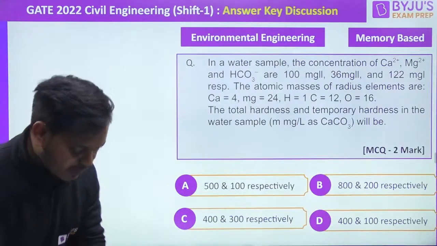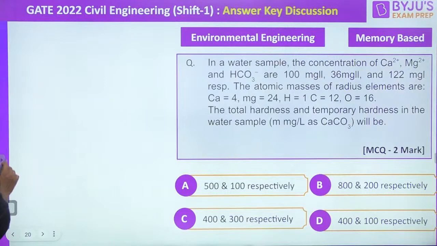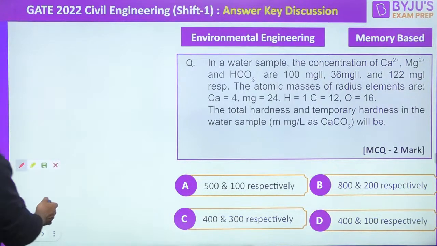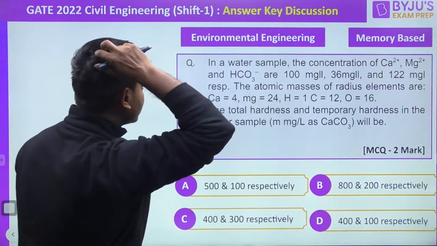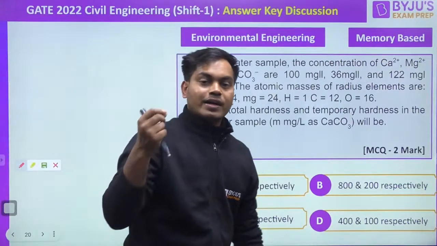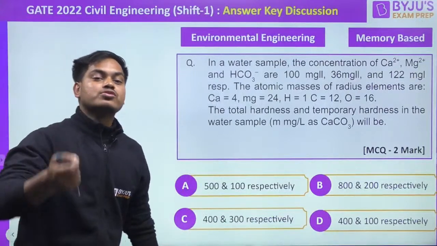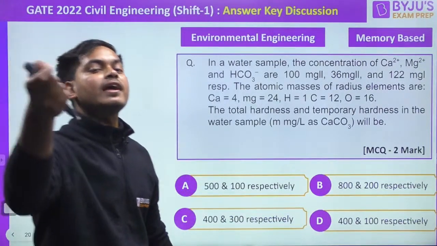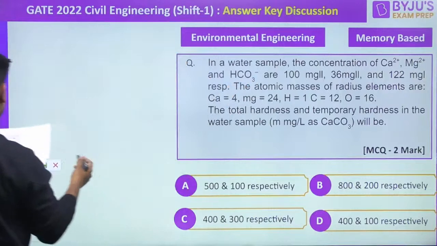I'm going to solve it very quickly for you all. So here, everyone, if you notice very clearly, they have mentioned so many things. We have got the concentration of all the things. So the first thing that I would like to get is the total hardness. It is going to be found with the help of the multivalent cations. Okay, let's quickly write total hardness.